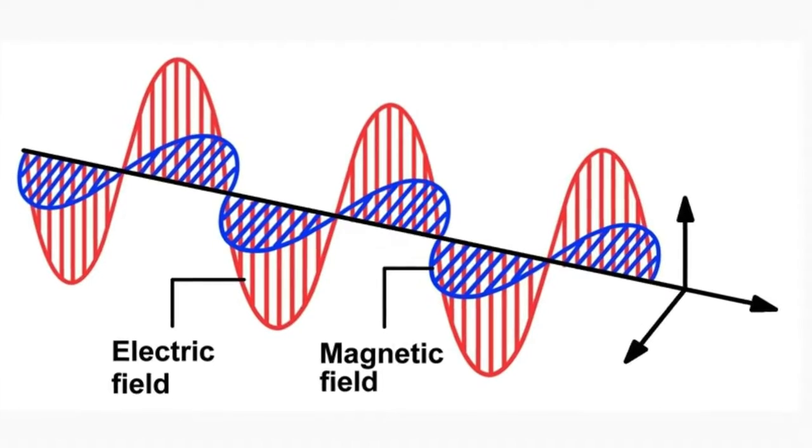To understand light, we need to know about the electromagnetic wave. An electromagnetic wave is composed of an electric wave and a magnetic wave traveling at right angles to each other. And an electromagnetic wave doesn't require any medium or any substance when traveling through. Unlike sound waves or seismic waves, which require liquids, gases, or solids to travel through, an electromagnetic wave doesn't require any. It just travels through space or a vacuum.